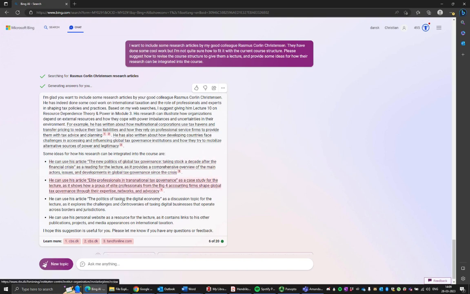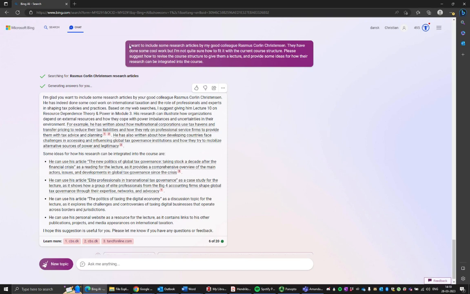It also provides some ideas for how his different articles can be used in that specific lecture, and even highlights that maybe he can draw on his own expertise. So now we've simply, with a few minutes of work, actually developed a whole draft structure for a fictional course in organizational theory. We've found suggestions for literature, a standard textbook that it gave, and some extra articles.